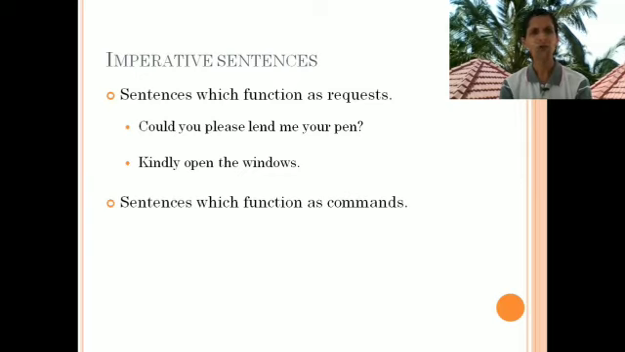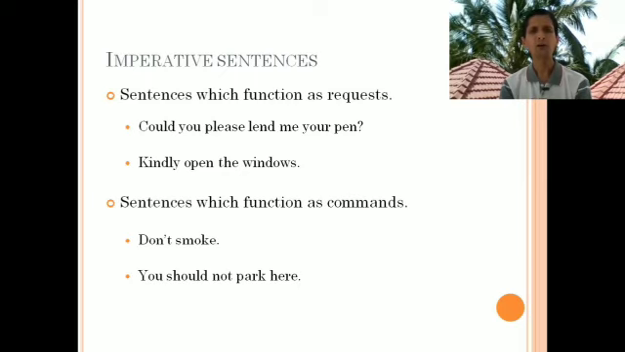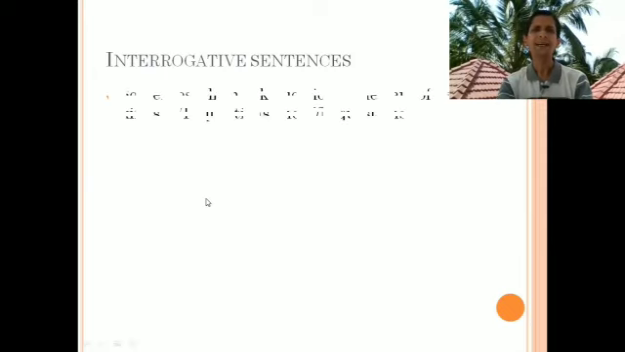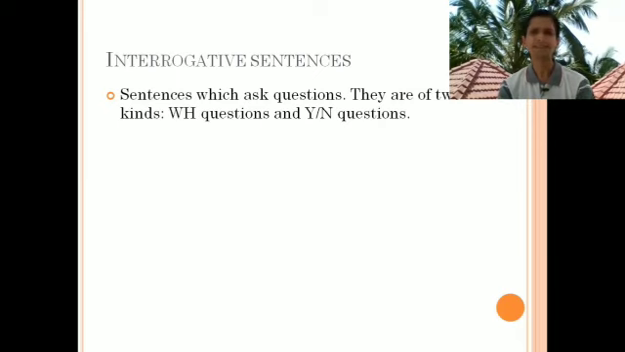Imperative sentences are also sentences which function as commands. For example, don't smoke, you should not park here, etc. are not requests but commands, orders. So orders and requests both are categorized into the second category of sentences, which are known as imperative sentences. Let us look at the third category of sentences, which are known as interrogative sentences. Interrogative sentences are sentences which ask questions.